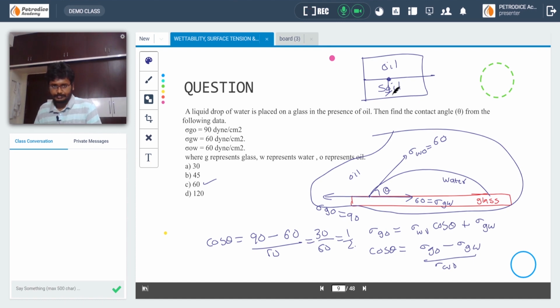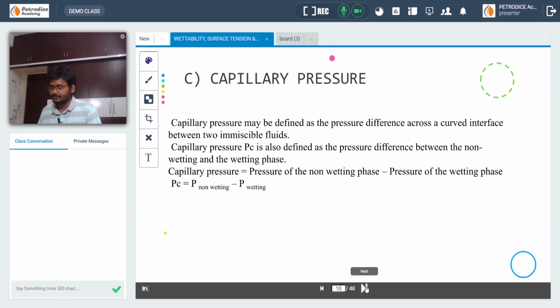The basic difference between interfacial tension and surface tension is that surface tension is basically for liquid and air, while interfacial tension is between two different substances. Now let's come to capillary pressure. Understanding capillary pressure is very important. Let me explain this to you.